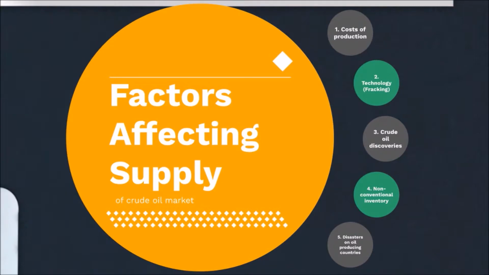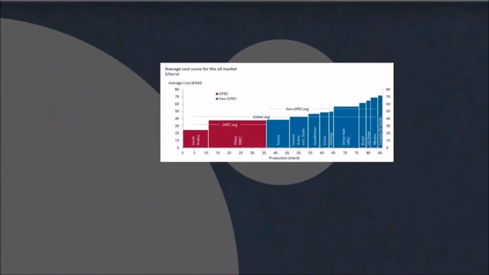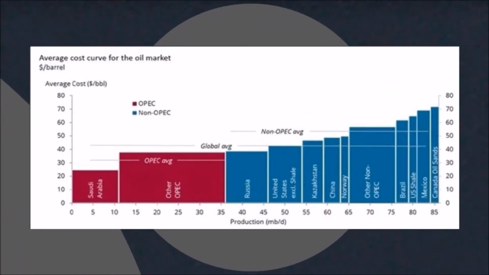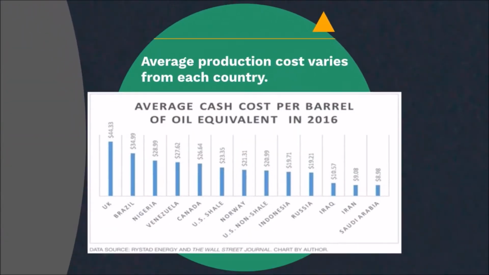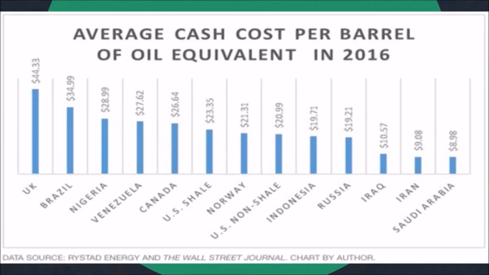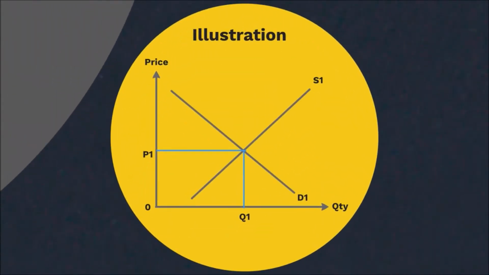Factors affecting supply. Cost of production. Oil companies are associated with exploration, development, and production of new oil reserves, which accumulate expenses that will affect the financial costs of the oil producers. Production cost varies from country to country. The world oil prices will fall lower to balance the government expenditure. Oil-producing countries will suffer from price decrease if the market price falls below the break-even price. In the graph, production costs will increase, profitability will decrease, thus the supply of oil will decrease.